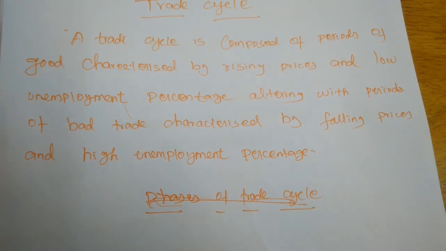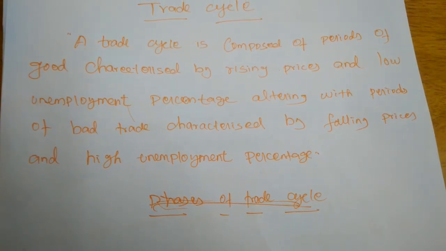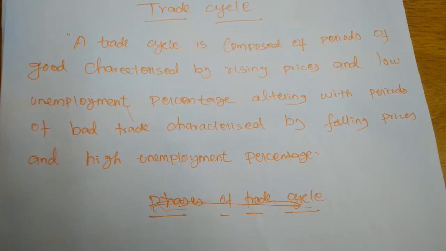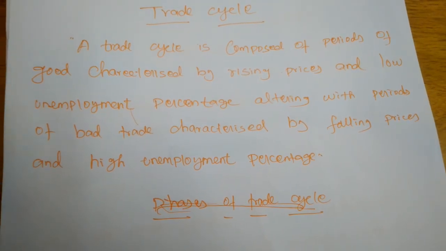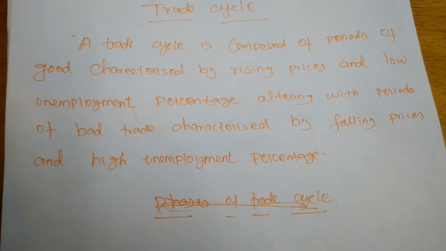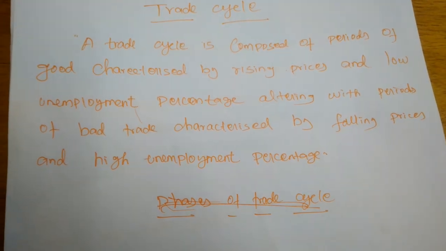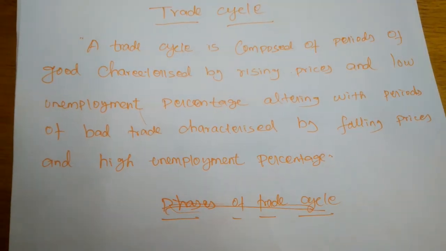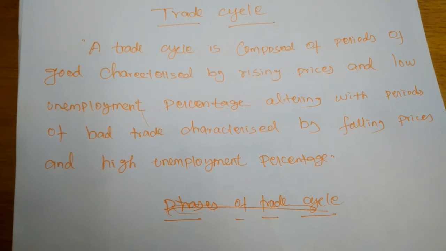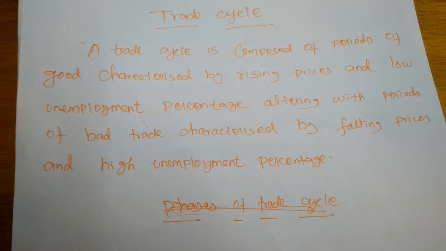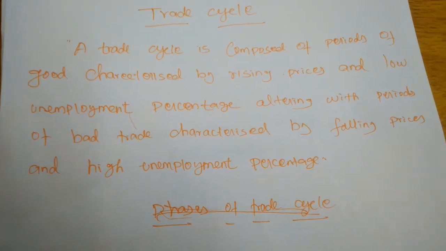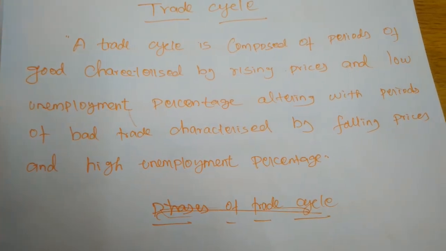In these phases of the trade cycle, the economy will face more prosperity in one phase, and in another phase there is no economic growth, no employment opportunity, and less purchasing power. Okay, so every situation will come and go again and again.